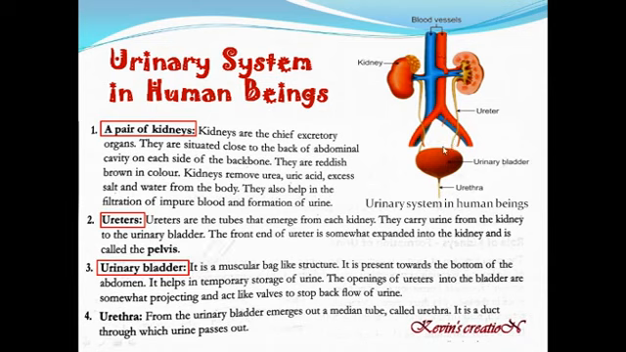And the last one we have got is urethra. From the urinary bladder emerges a median tube called urethra. So this is the one. It is a duct, or a tube through which the urine passes out. Okay, so this is all about the urinary system in human beings. And here you have got the four main parts, organs: the kidneys, ureters, urinary bladder, and urethra.